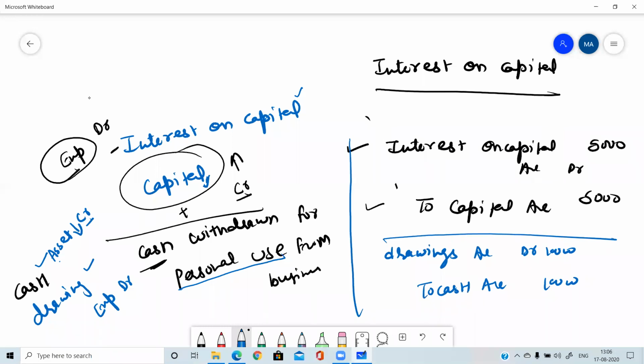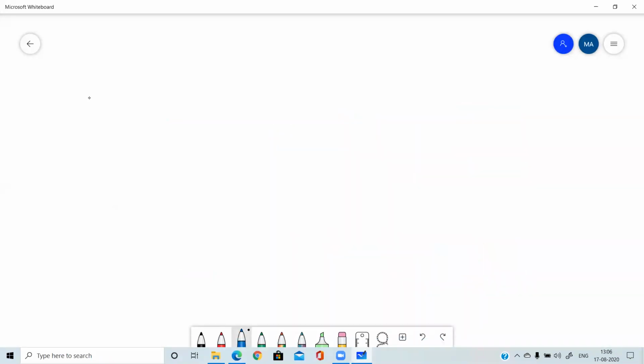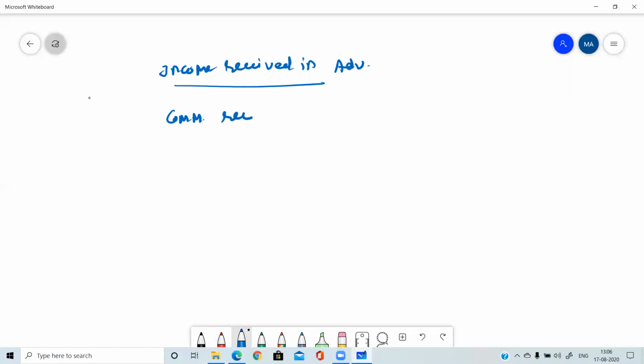So total 4 entries till now I have told you. 1 or 2 more entries I am telling you. Next entry, write down: income received in advance. Suppose you have received commission in advance. In the question it is given that commission is received in advance. So which two accounts will be there whenever you are receiving commission in advance?